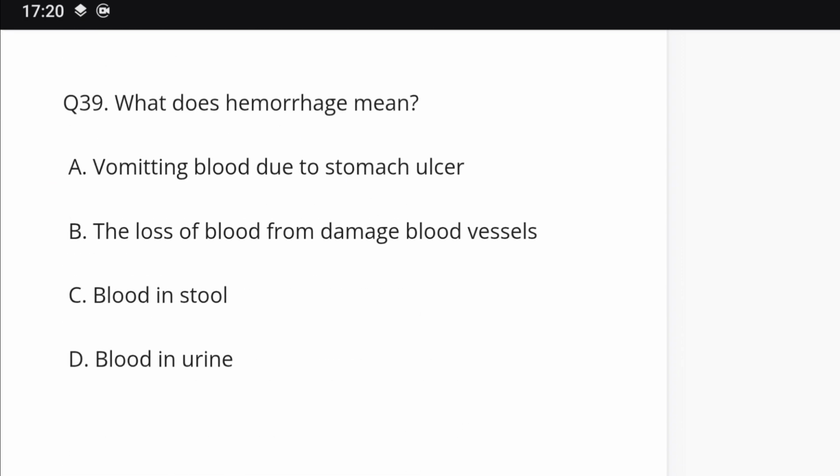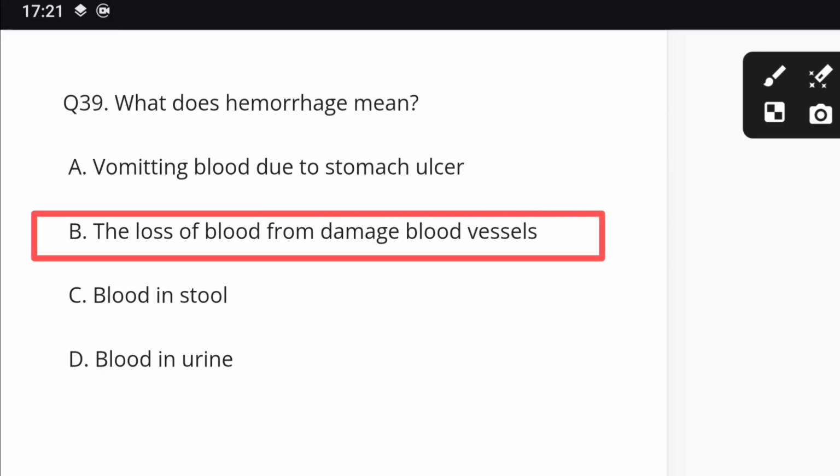Question number 39. What does hemorrhage mean? Vomiting blood due to stomach ulcer, the loss of blood from a damaged blood vessel, blood in stool, and blood in urine. Right option is B, the loss of blood from damaged blood vessels.